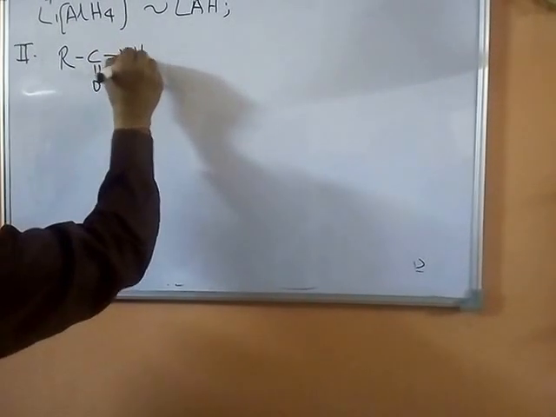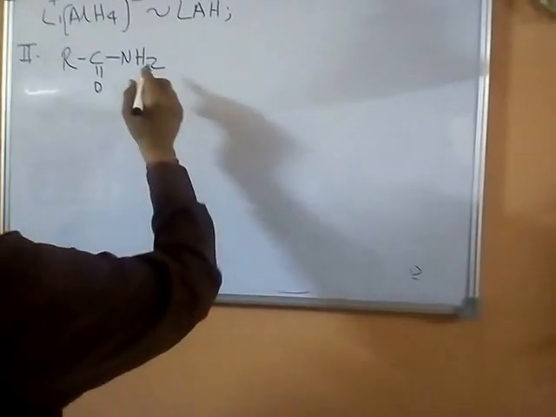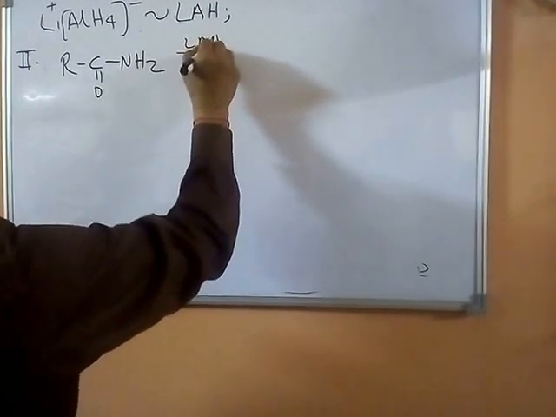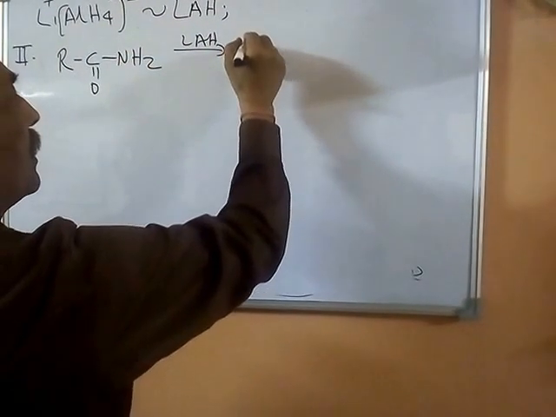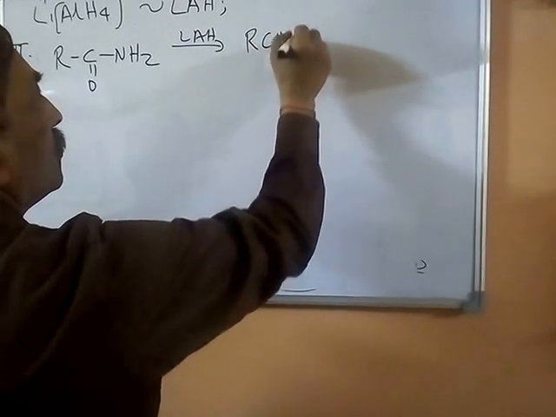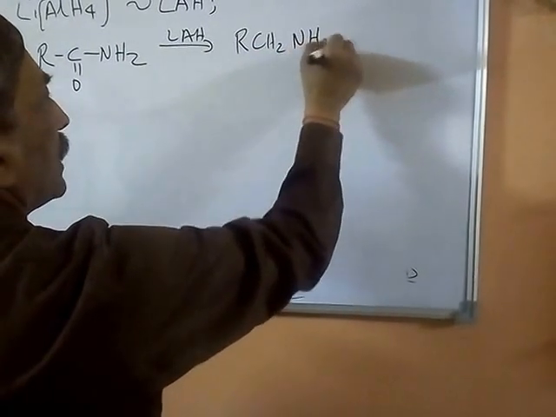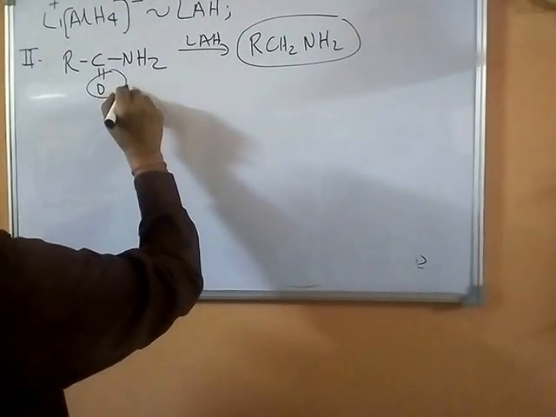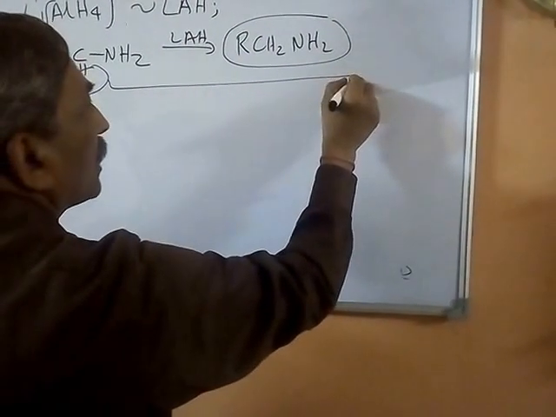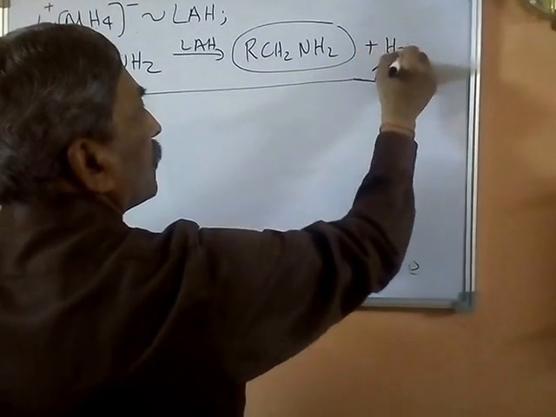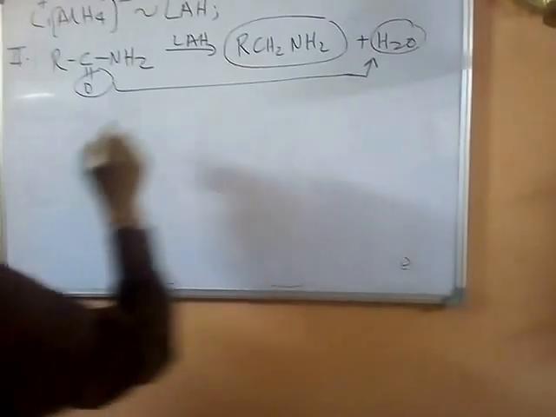This is our acid amide, and this acid amide with hydride transfer results in RCH2NH2. This is an amine, and this carbonyl oxygen is removed, resulting in the formation of a water molecule.